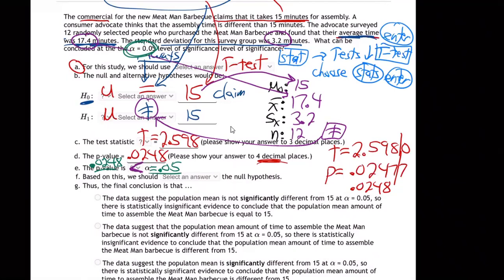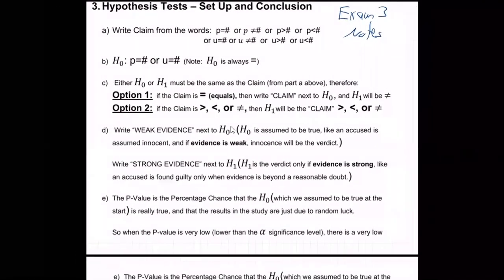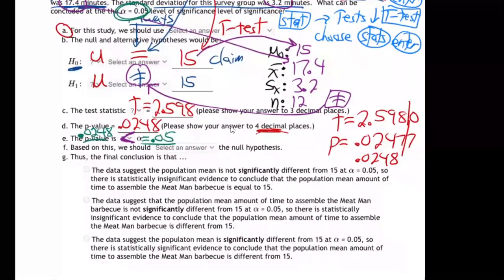All right. So then it says, based on this, we should what the null hypothesis? Well, let me help you with that. I wrote out some more steps on that to make that more clear. Let's come on down and take a look here. Okay, so it says, oh, I forgot one thing. It says write weak evidence next to H0 and write strong evidence next to H1. We always do that. I forgot to. Let's go back up. This will help you.